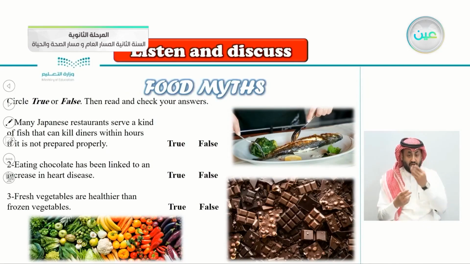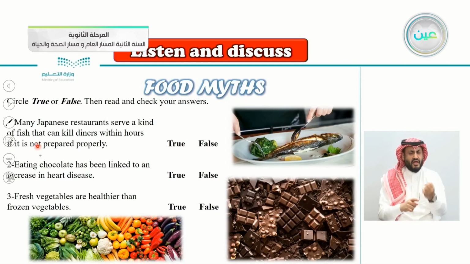So number one here: many Japanese restaurants serve a kind of fish that can kill diners within hours if it is not prepared properly. So, do you think this is true or false? Try to guess here.